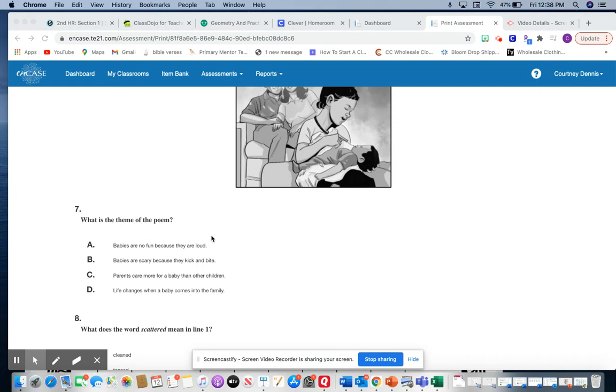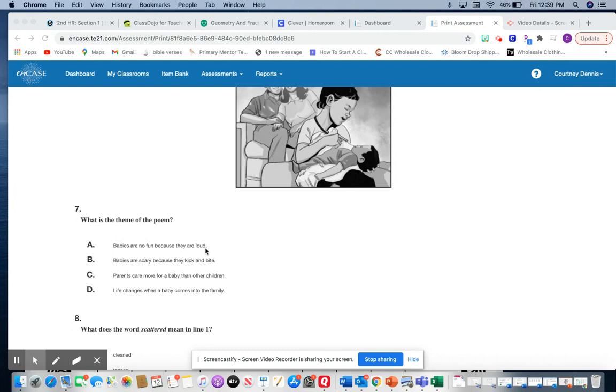So just like in our first one, we talked about the theme, the lesson that you learn that the story or poem is mostly written about. So let's look at our options. We have A, babies are no fun because they are loud. B, babies are scary because they kick and bite. C, parents care more for a baby than the other children. Or D, life changes when a baby comes into the family. So let's look at each choice.